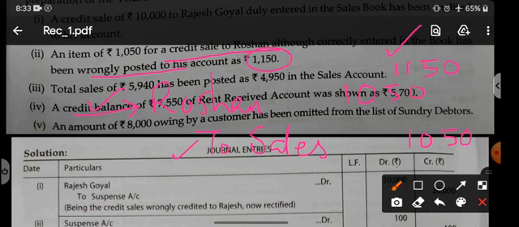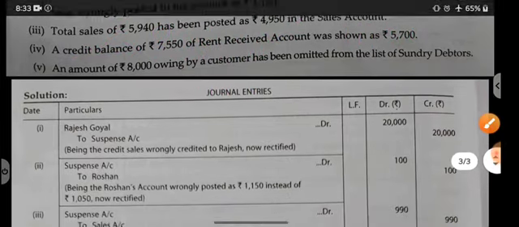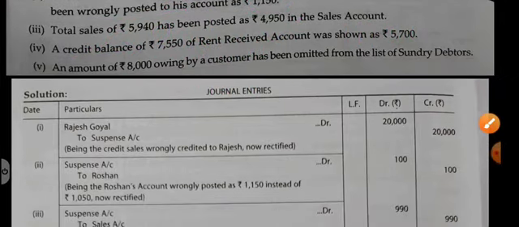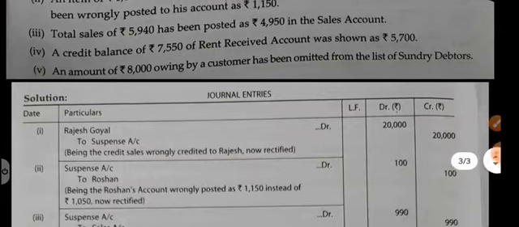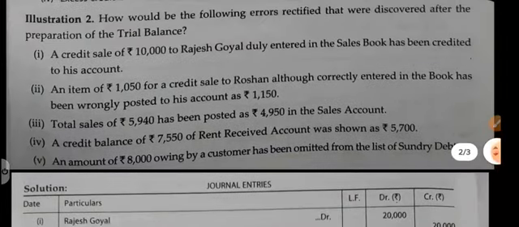So debit is already more. You can't debit it again. So now you should credit him. So Roshan will be credited by 100 rupees and suspense will be debited. So you can see the solution: suspense debit to Roshan. Roshan was more by 100 rupees on the debit side.